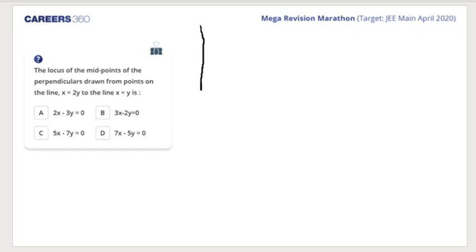I'll decrease the thickness. Just a moment, students. Yeah, that would be better. Now, students, this is the y-axis. This is the x-axis. As you notice, these lines y is equal to x and y is equal to x by 2 pass through the origin, right?